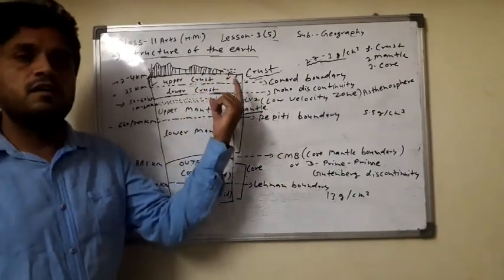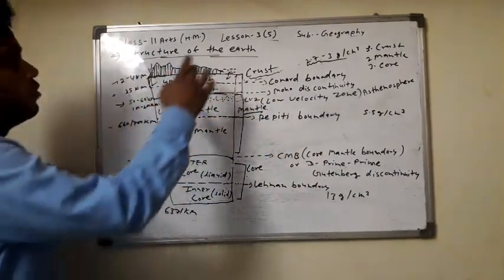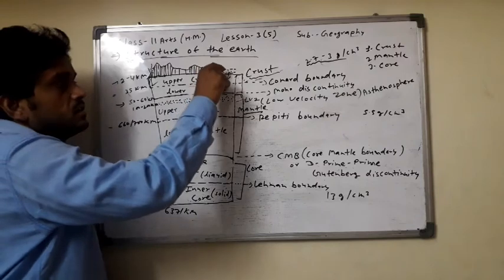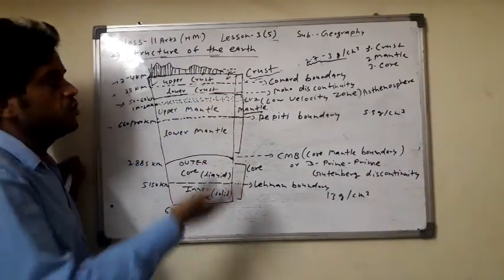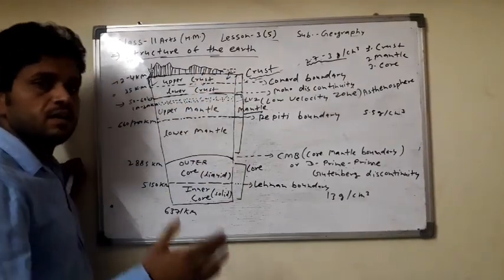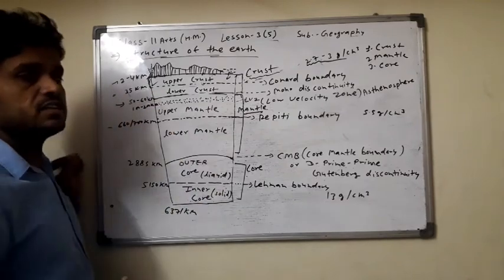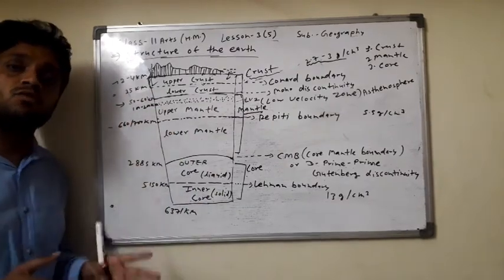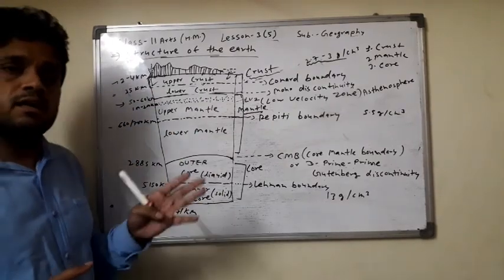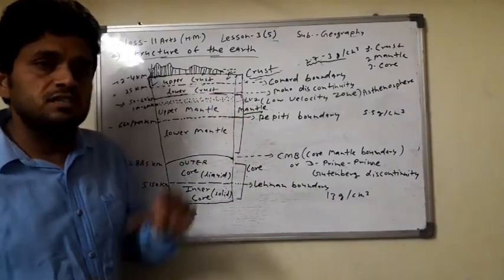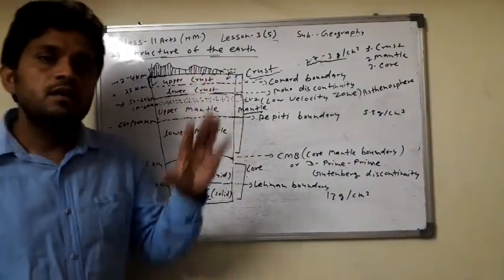In the oceans, the depth is approximately 10 to 20 kilometers, in the normal plain part 20 to 30 kilometers, and in the highest mountain regions approximately 50 to 70 kilometers depth is also found. The thickness of the crust is also approximately 70 kilometers.